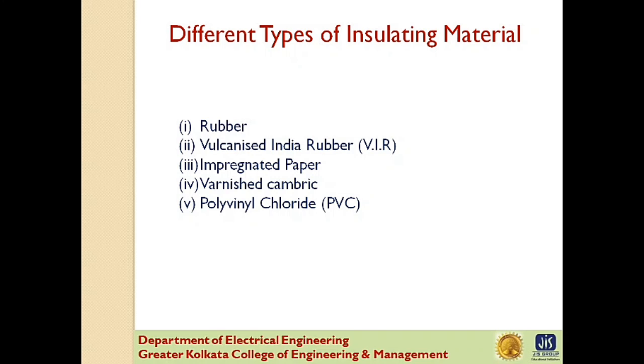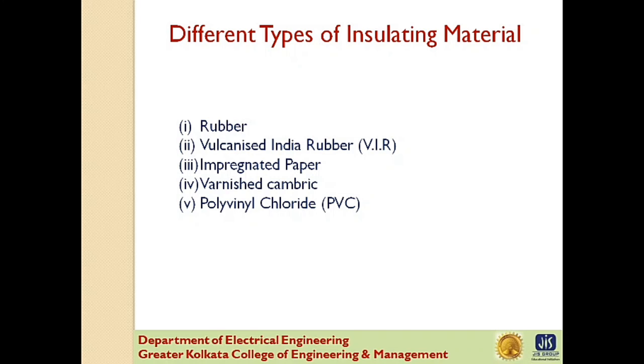Now, although pure rubber has reasonably high insulating properties, it suffers from some major drawbacks like it readily absorbs moisture, the maximum safe temperature is low, it is soft and liable to damage due to rough handling, and it degrades when exposed to light. So, therefore, pure rubber cannot be used as insulating material. Next one is vulcanized India rubber.